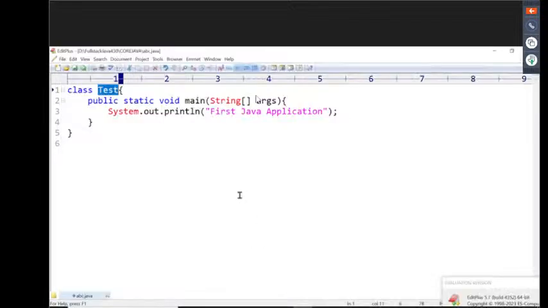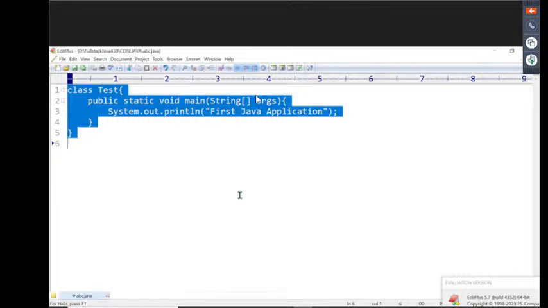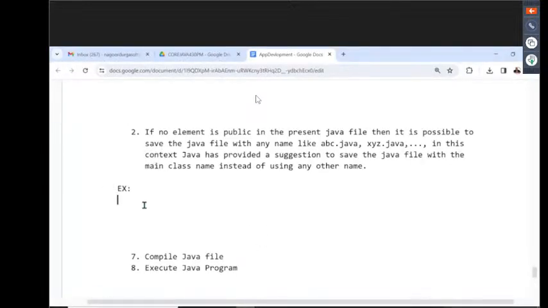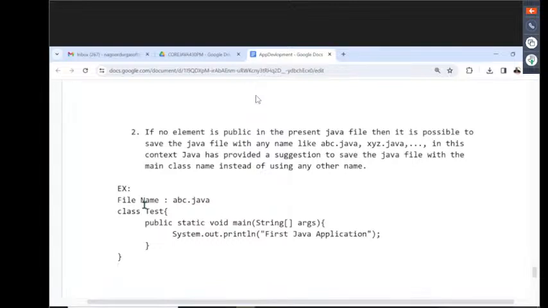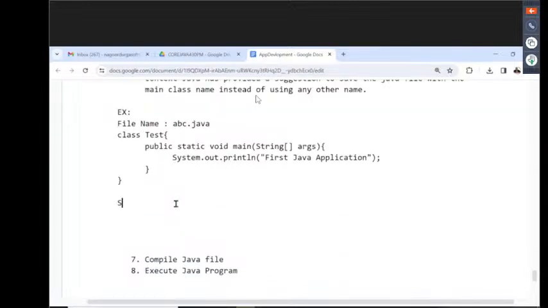Right, sir. Now, let me check this one. I just want to copy this. Example one, which I provided here. First of all, the file name I provided here. What about this file name? The abc.java program is what we provided. Now tell me, what is the status of it? Compilation error, or no compilation error? No compilation error. Am I right or not? The status is no compilation error.